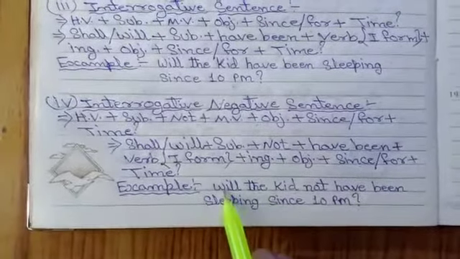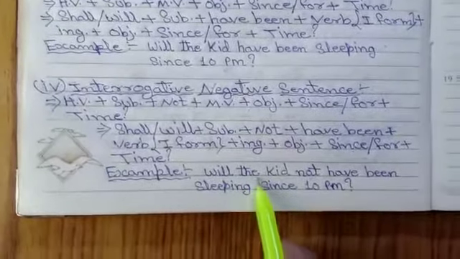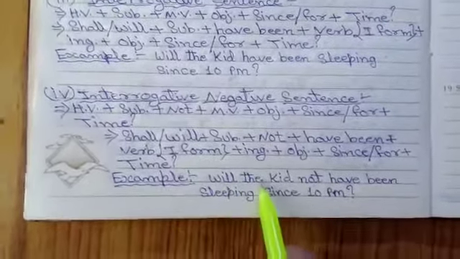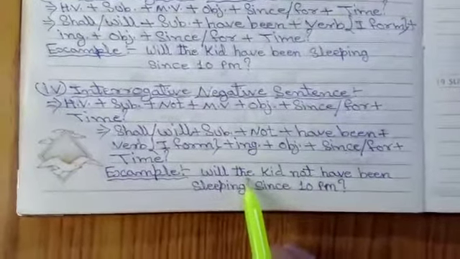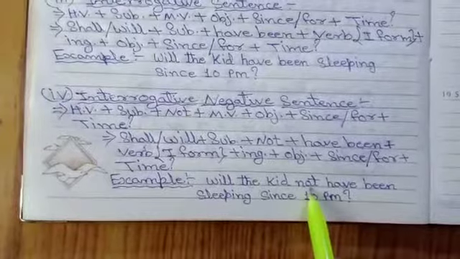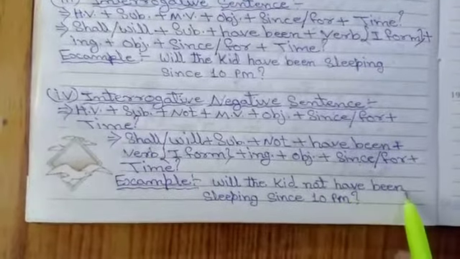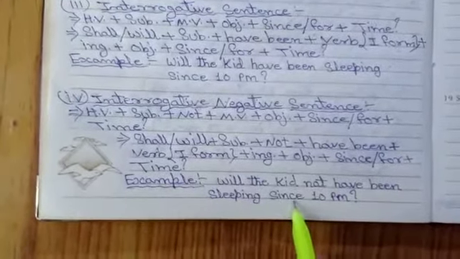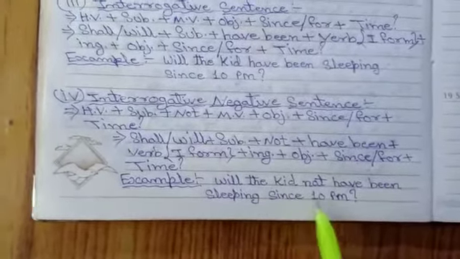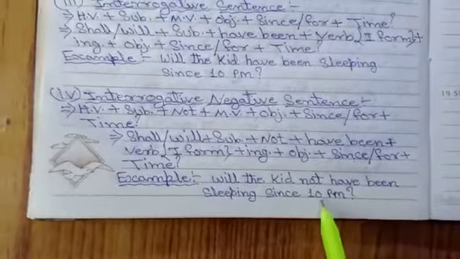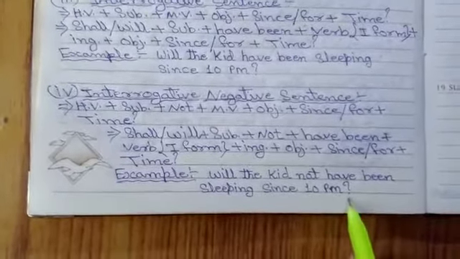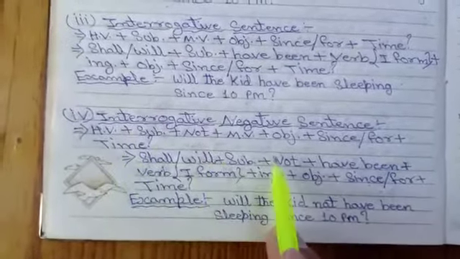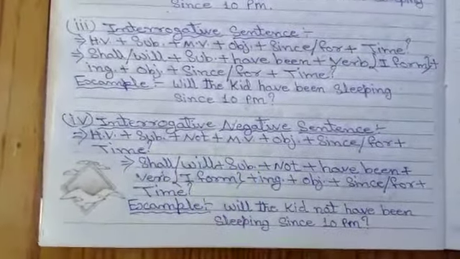So in this sentence first of all we write will, then we write the subject, the kid, then we write not, which is the negative mark, then we write have been, then we write sleeping, which is the main verb, then we write since, which shows a definite time period, then we write 10 p.m., which shows a definite time period, and at last we add the interrogative mark. So I think all of you easily understand the structure of the interrogative negative sentence of future perfect continuous tense.